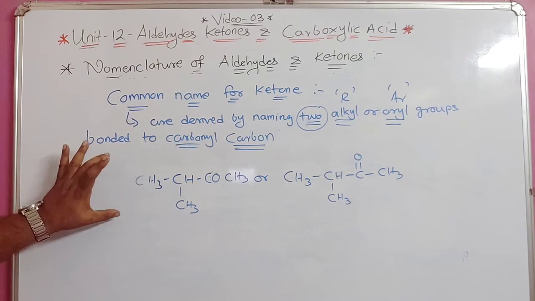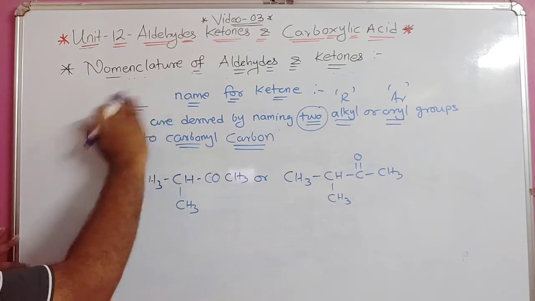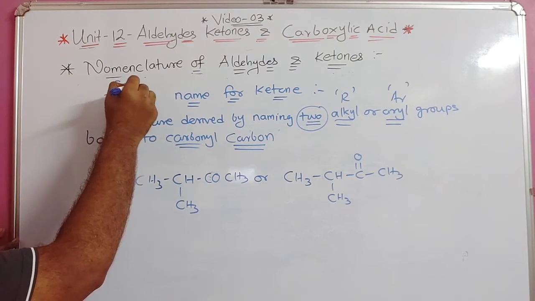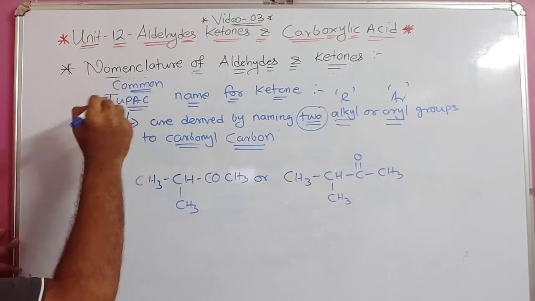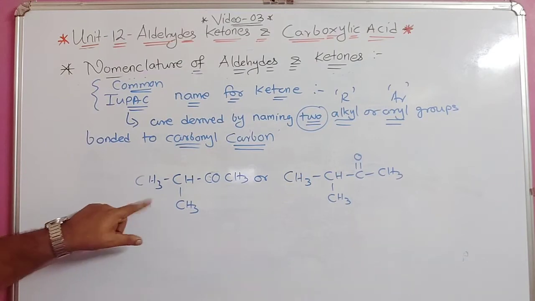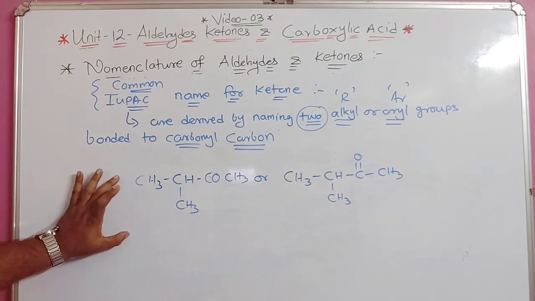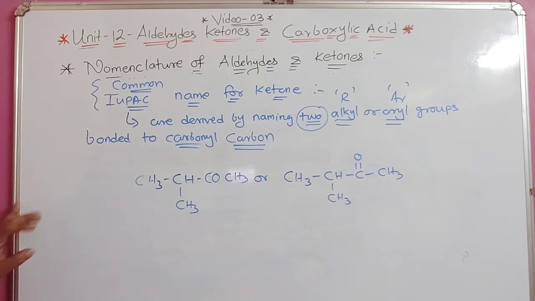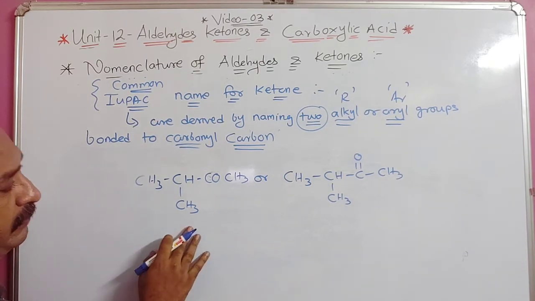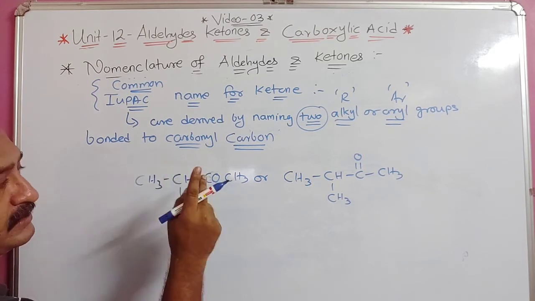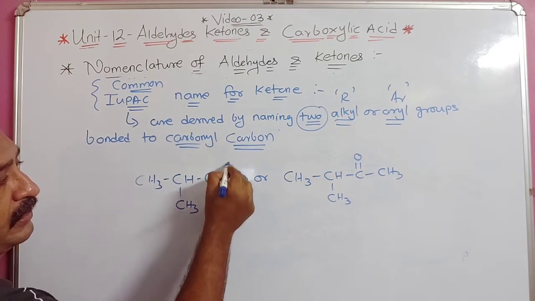So whenever you write the IUPAC name, now I am talking about which name? First we discussed the common name, right? So either IUPAC or common. I am talking about the IUPAC name. When we write like this, whenever I number this, always remember the ketone carbon must get the least number. So from which side will I number it?